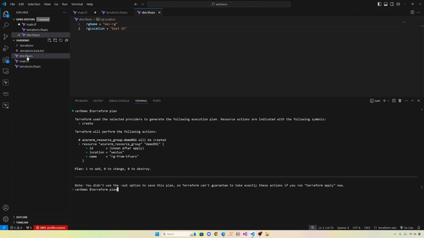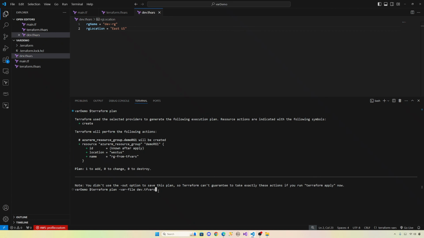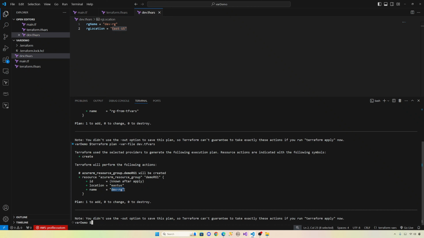If I want to use these variables, I have to give Terraform plan -var-file, then that file name. The file name is dev.tfvars, right? So let me save this before I apply. File, save all. Okay, so I apply dev. It should pick up this and this, location and name, dev rg and East US. See, it picked up dev rg and East US, whatever we mentioned in dev.tfvars.